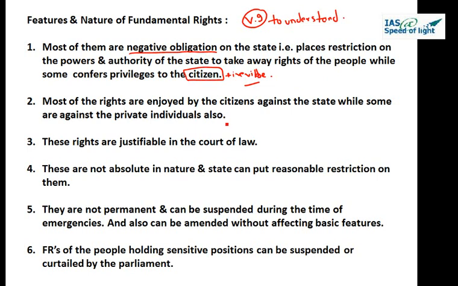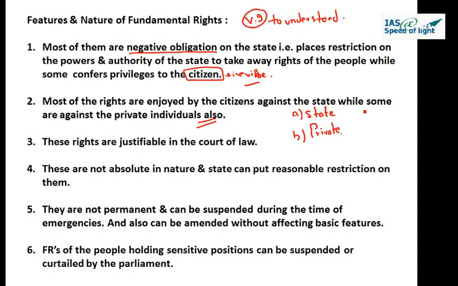Second is most of the rights are enjoyed against the state, while some are against the private individuals also. Some rights we have against the state, against the government bodies, and some rights we also enjoy against the private individual. So from now on, whenever you are going to study any article, you have to make a note. There are four things you have to see carefully. First thing, whether this right is against state only, or whether this right is against the private individuals also.